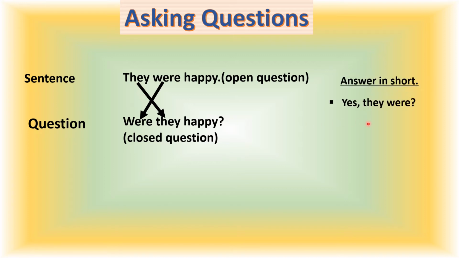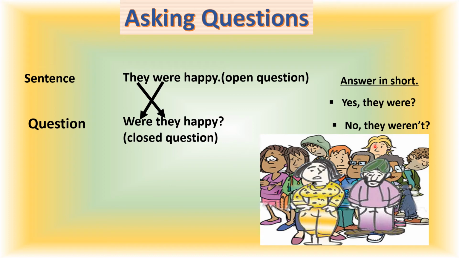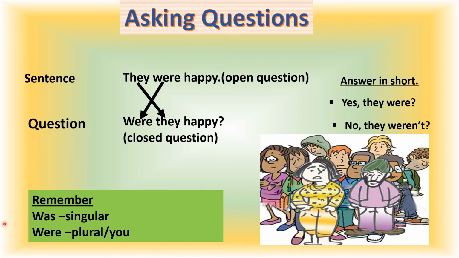For example, answer in short. As I said, the answer might be yes, they were, or no, they weren't. So, were they happy is a closed question. The answer may be of this type. Remember children, was we use with a singular noun, and were we use with a plural noun or with you. You type of question.